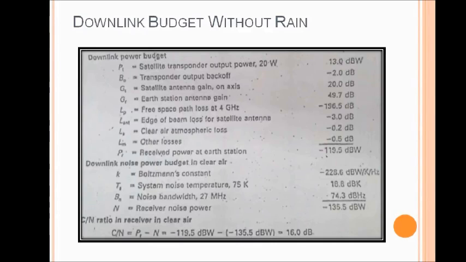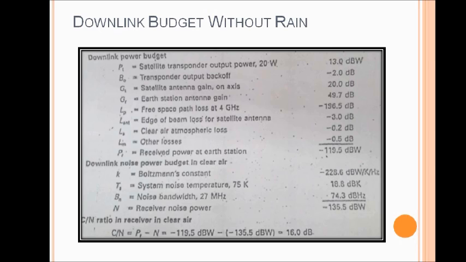The saturated output power of the transponder is 13 dBW and an output back-off of 2 dB, so that the transmitted power by the transponder is 11 dBW. EIRP of the transponder and antenna is PTGT and it comes to be 31 dB. The receiving earth station has an antenna gain of 49.7 dB. The maximum path length for a geosatellite link gives a path loss of 196.5 dB. So in total, the received power at the earth station is calculated as minus 119.5 dBW.